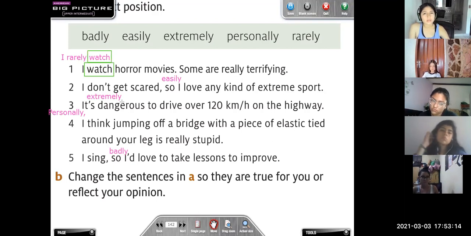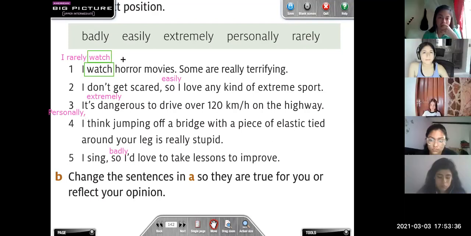Estamos describiendo de una mejor manera watch. What about number 2? What are we modifying with the adverb in sentence number 2? Get scared. Okay, we are modifying this action. Get scared, right?